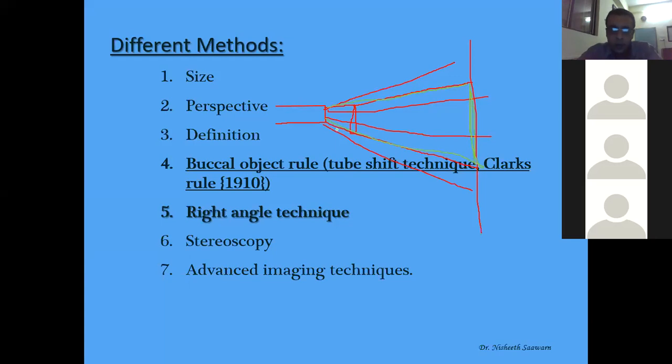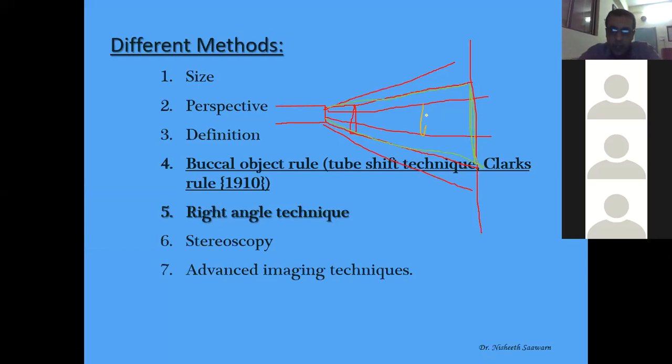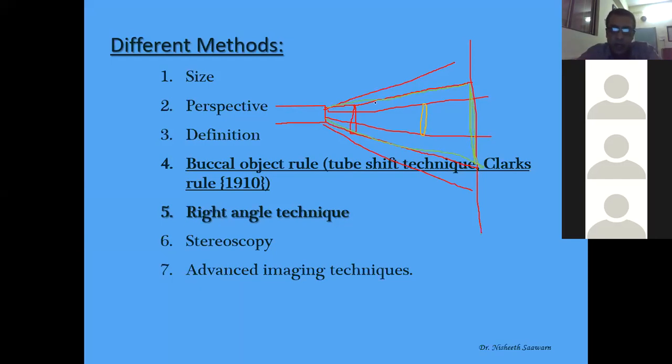Now the same size object, if I keep it here, the rays will cover only this much, so the image will be only of this size. It means the objects which are closer to the X-ray tube will appear larger. That means if there are two objects, the object on the buccal aspect will be larger than the object on the lingual aspect.